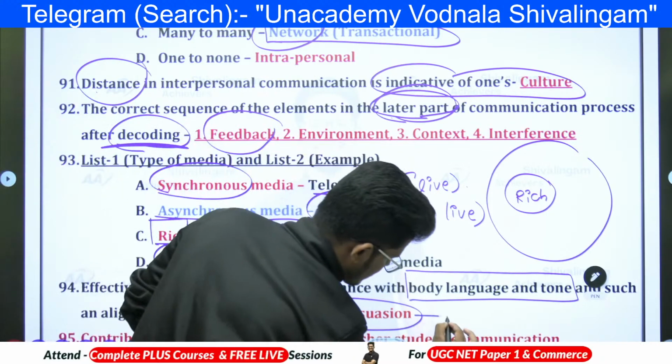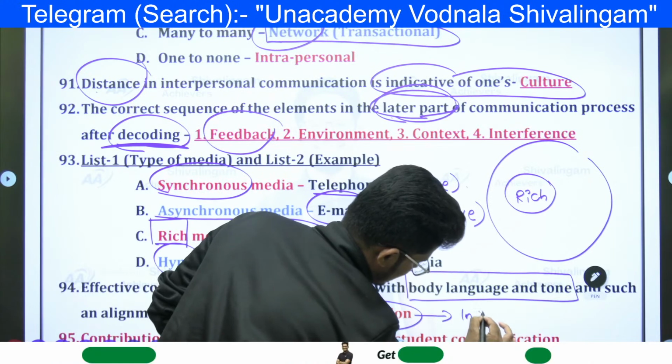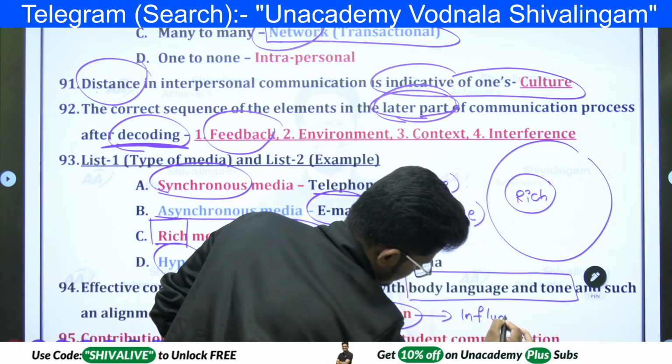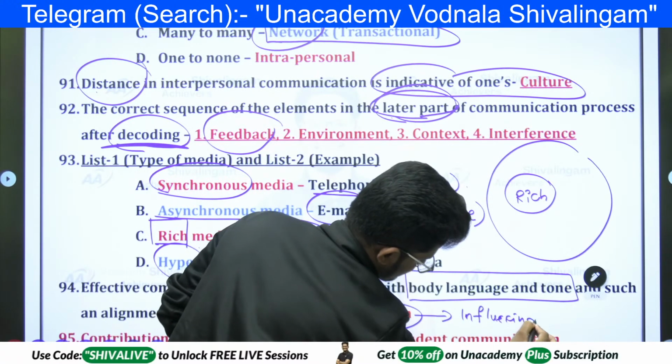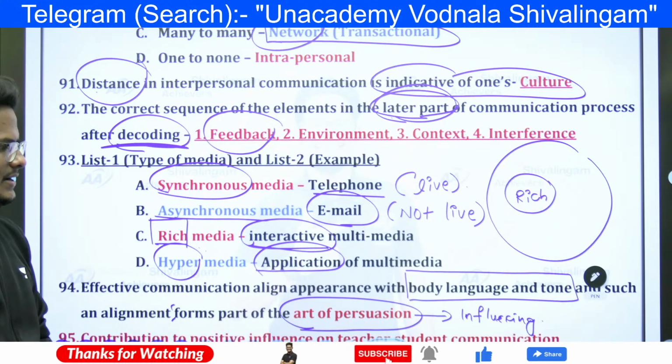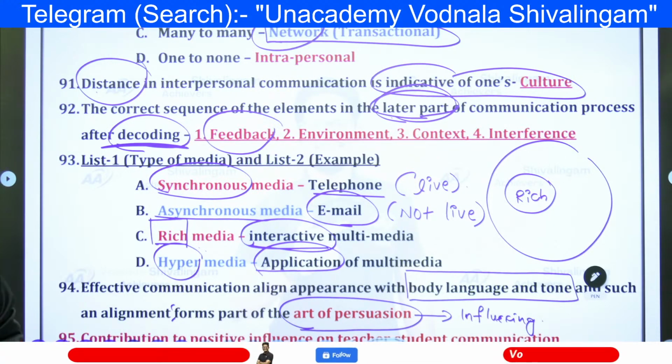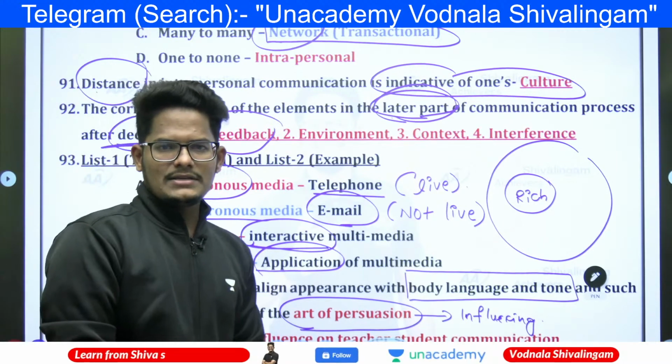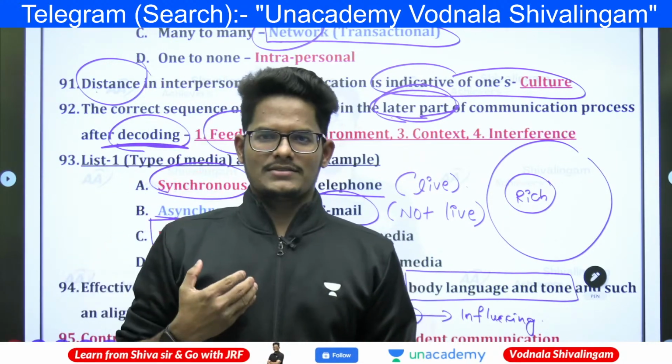Persuasion means influencing the people. So it has to be aligned, consistent, or in line with the body language and tone. My body language and my tone have to match.